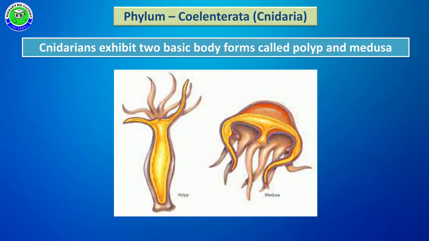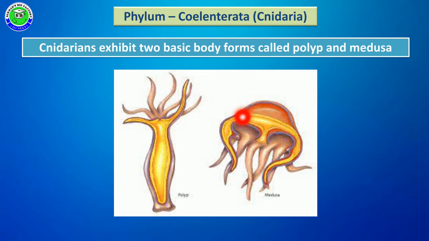The main important characteristic feature of cnidarians is that they show two types of body form. One body form is called polyp. The polyp is sessile in nature. With the help of a stalk, this body attaches to the substratum. Another form is called medusa.